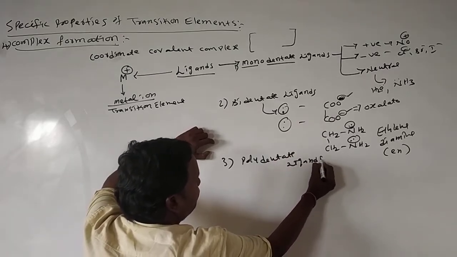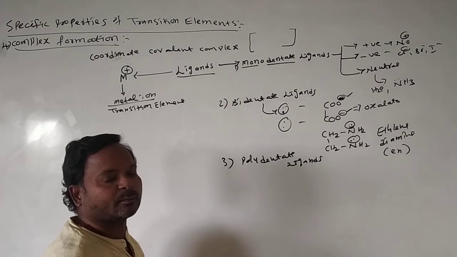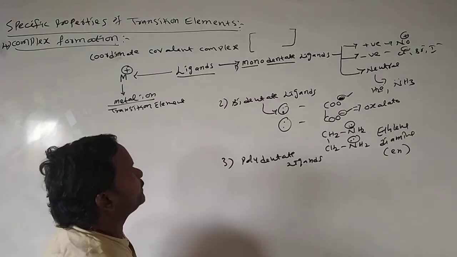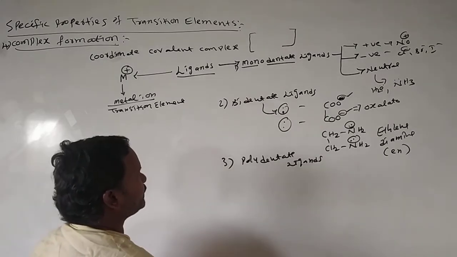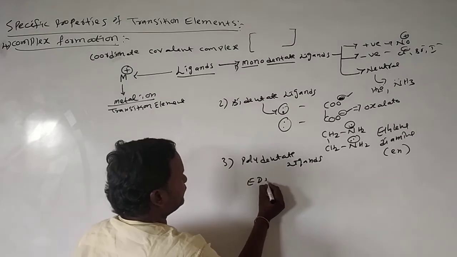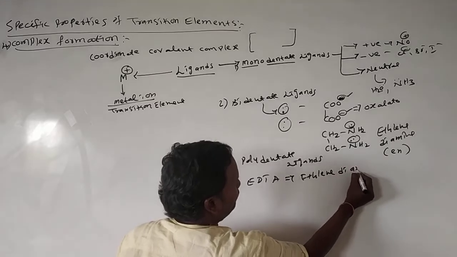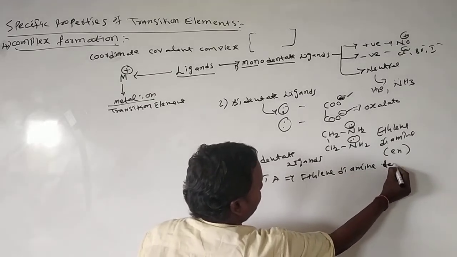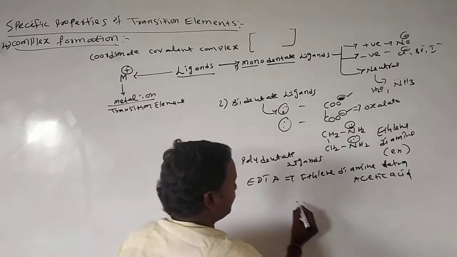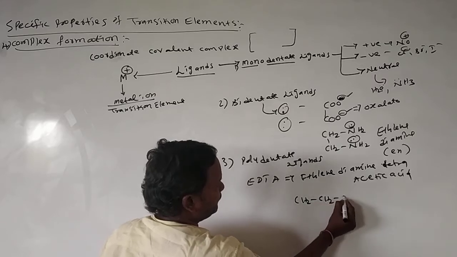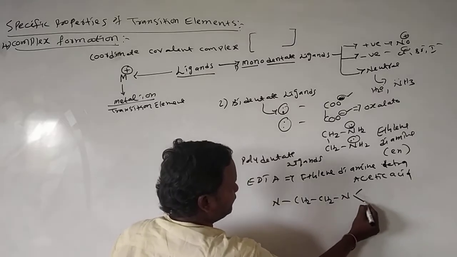Polydentate ligands mean ligands capable of donating more than three pairs of electrons, lone pairs of electrons. We call them polydentate ligands. Example for this is EDTA, ethylenediamine tetraacetic acid. Ethylene you write here, and diamine tetraacetic acid means